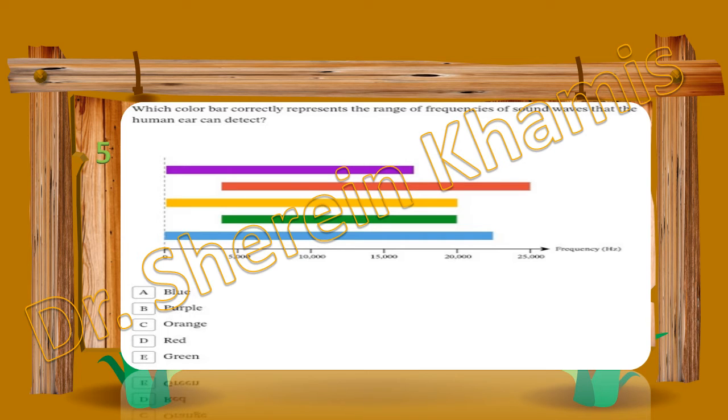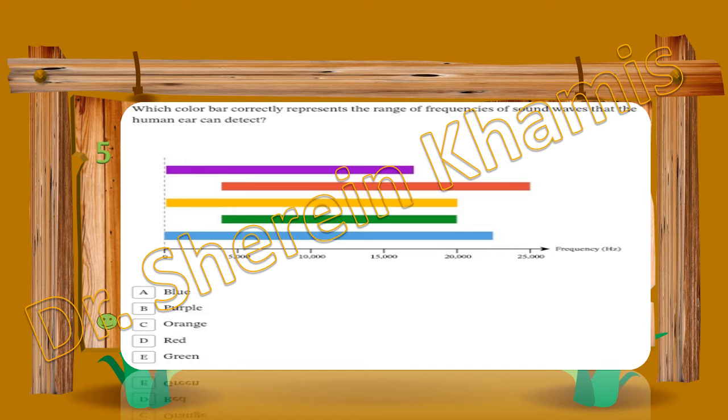The purple reaches to 17, between 15 and 20. We have the red one starting from 5,000 to 25,000, orange one from 0 to 20,000, and the green from 5,000 to 20,000. The last one, blue, from 0 to 23,000.